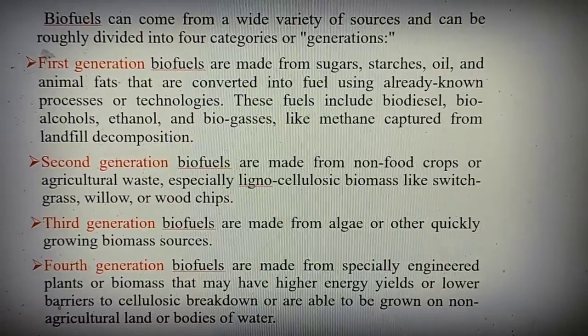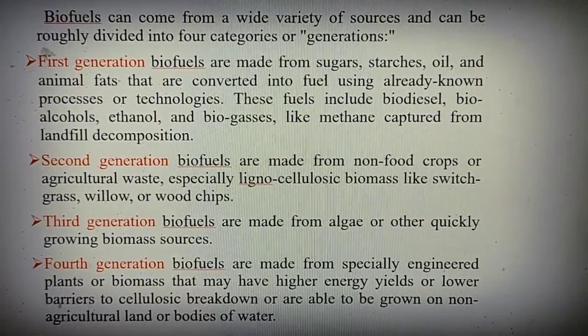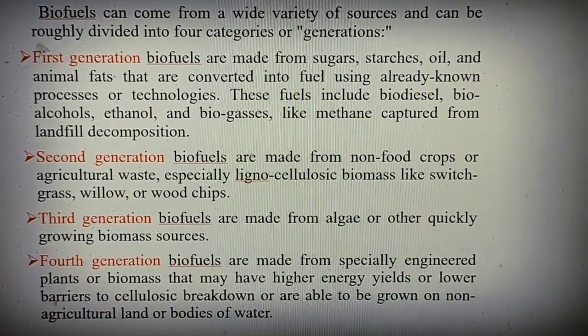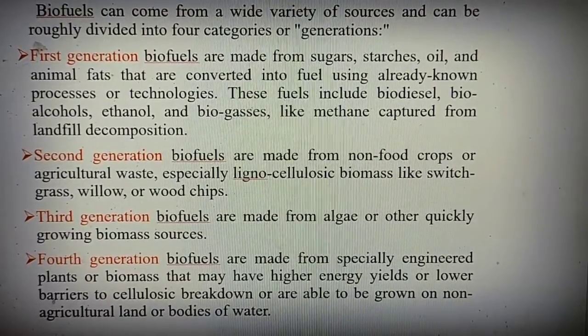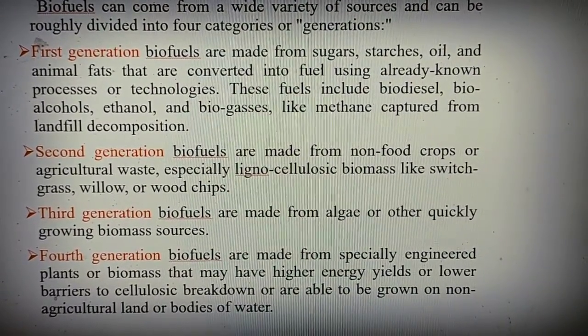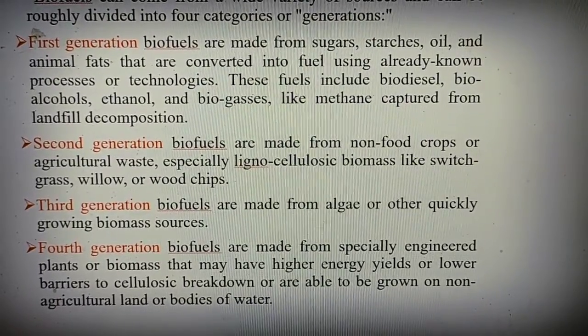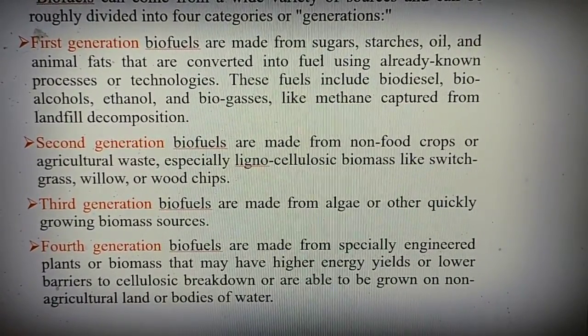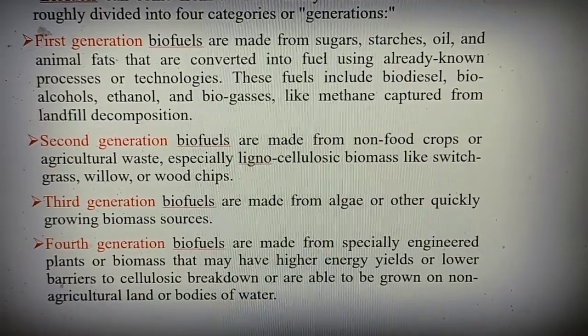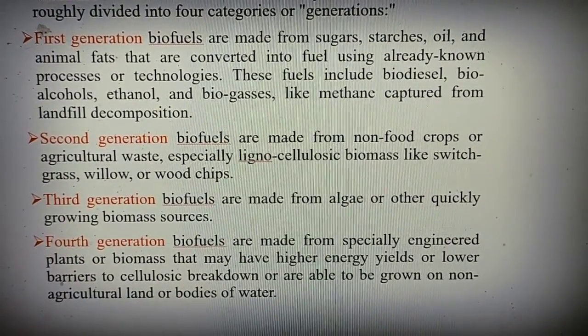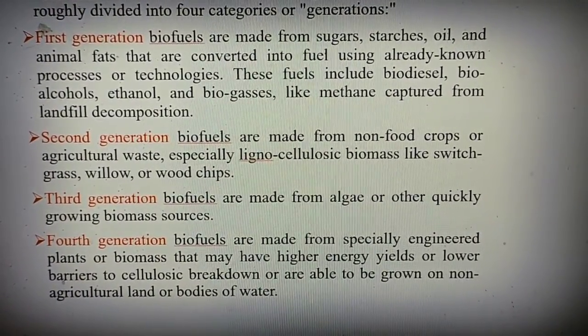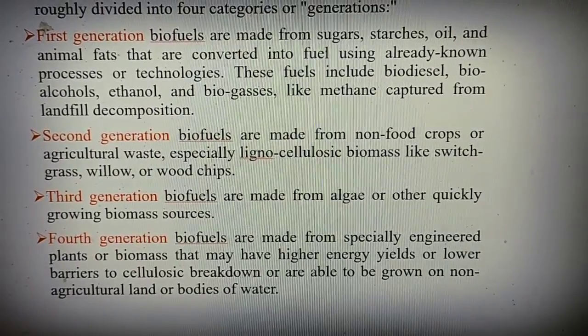First generation biofuel can be made from food products such as sugar, starch, oil and animal fats, which are converted into biofuel. This caused some food scarcity in those periods, because we were using this food material for the production of biofuel.